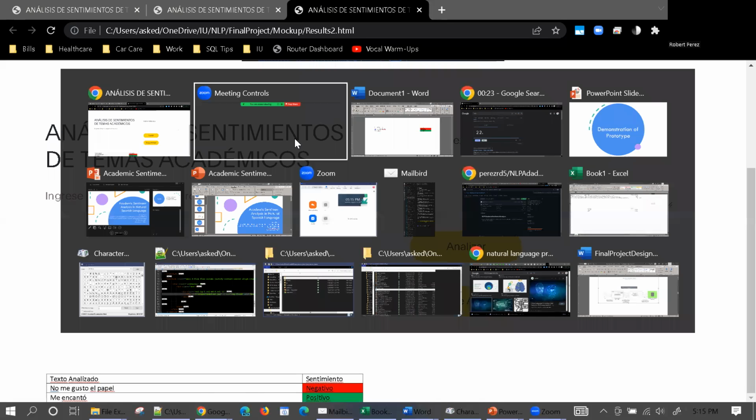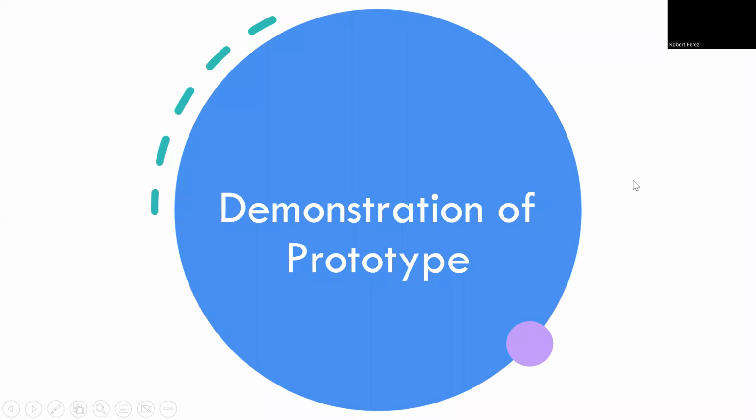So that is the idea behind the application and the prototype. Still have some work to finish, but my hope is to be able to present Spanish language sentiment analysis for academic review content. Thank you for your time and patience viewing my presentation.